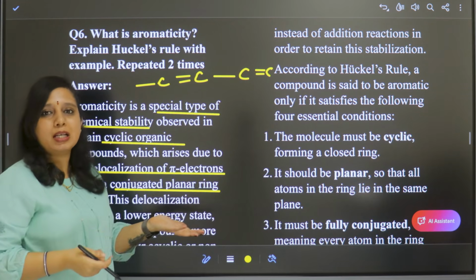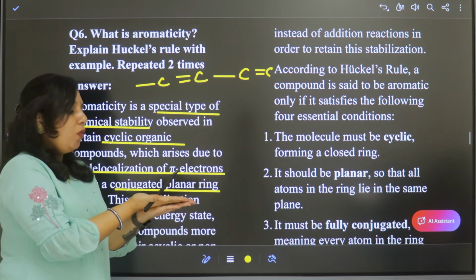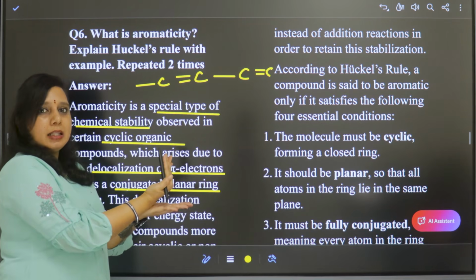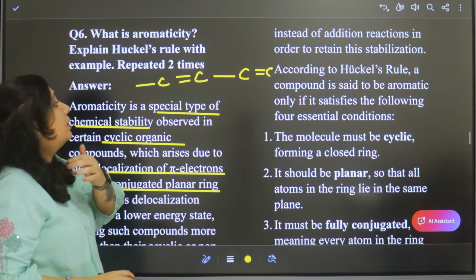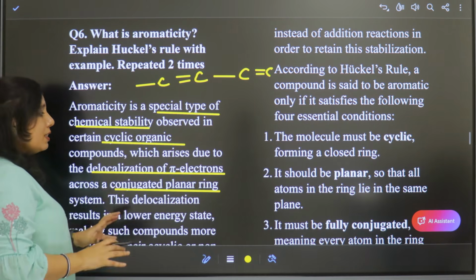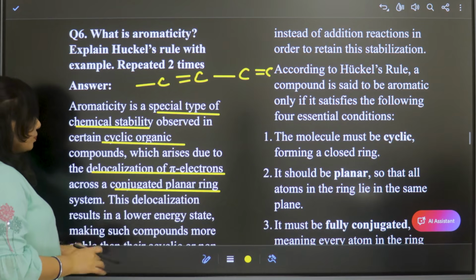Planar means the whole ring is present in one single plane, not in multiple planes. If one part of the ring is like this and another part is like this, then it is non-planar. So aromaticity is present in conjugated planar ring systems only.